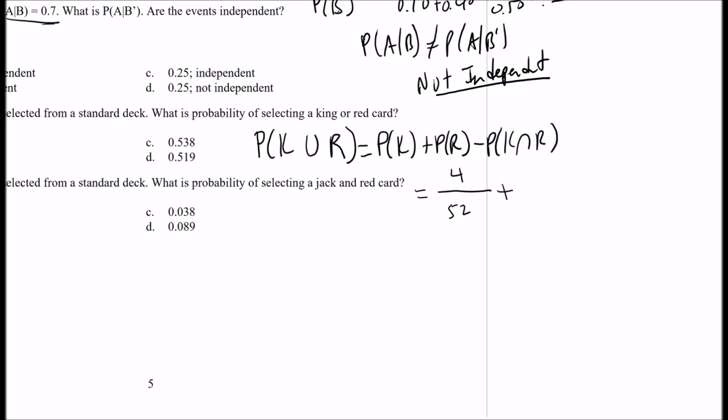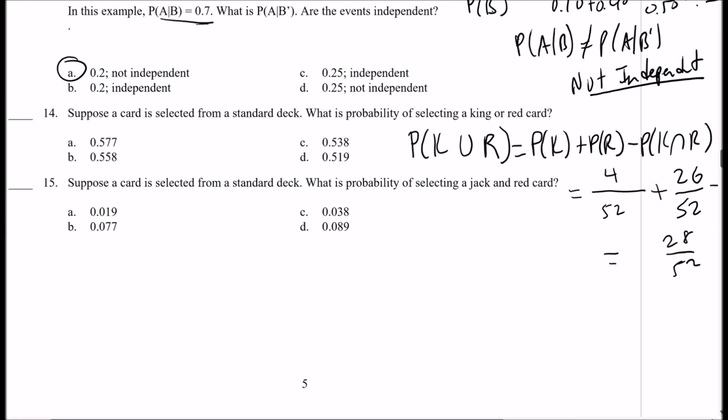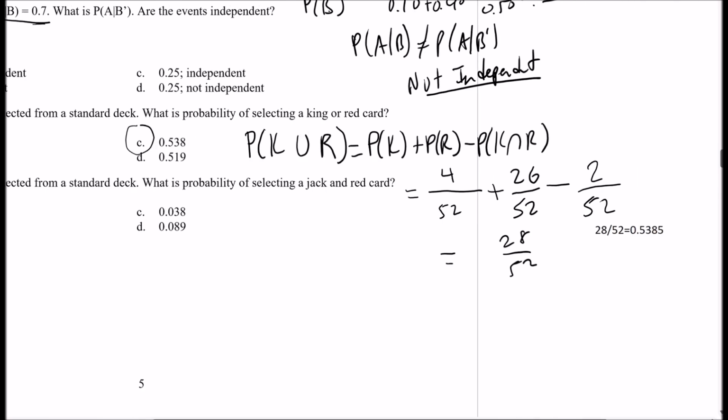Now, there are 2 colors. There's red cards and black cards. So that means half of the cards are red, half of the cards are black. So 26 out of 52 are red. And then minus, we want how many king cards are also red? Well, there are 2 king cards that are red, okay? Because there's 2 red kings, there's 2 black kings for a total of 4. All right, so we got 30 minus 2, so it's 28 out of 52. And then we'll convert that to a decimal here, 0.538-ish. So the answer is C.